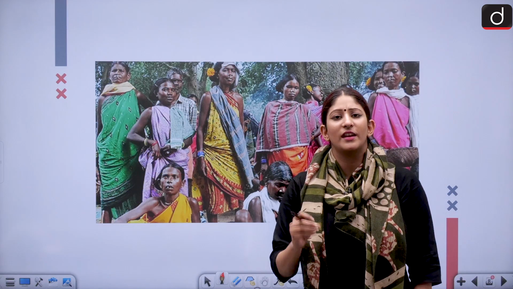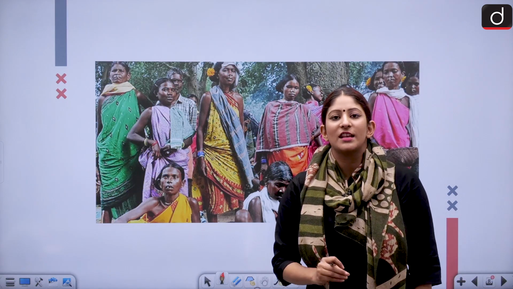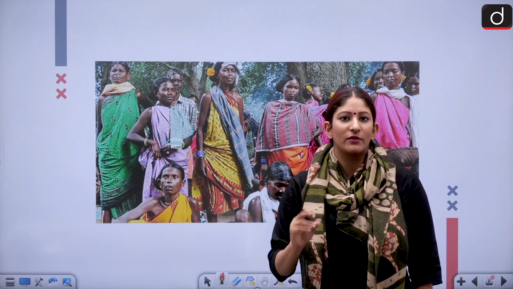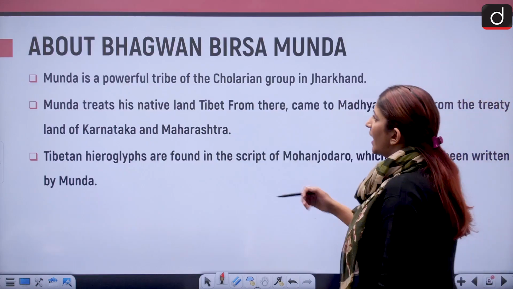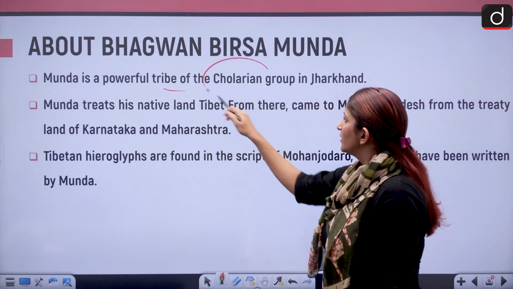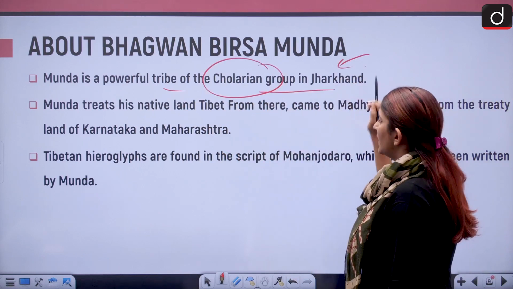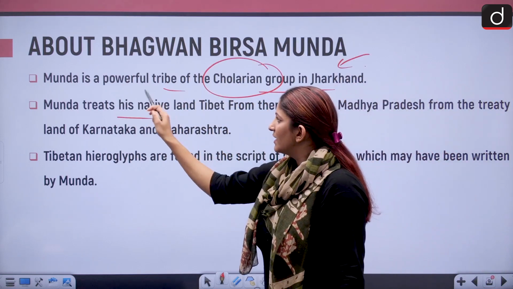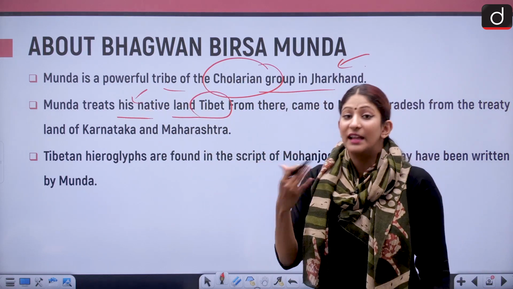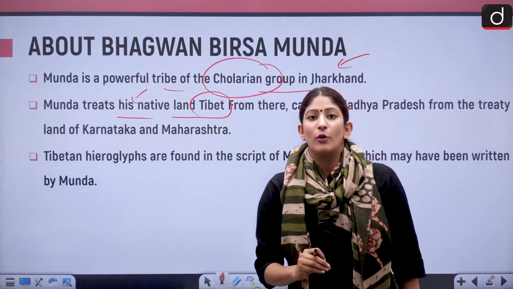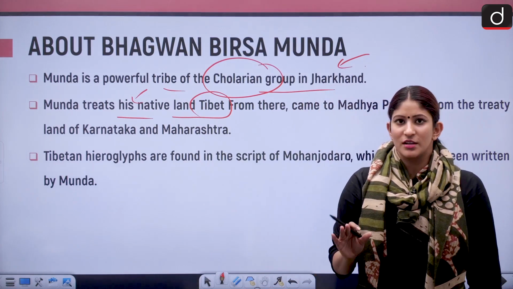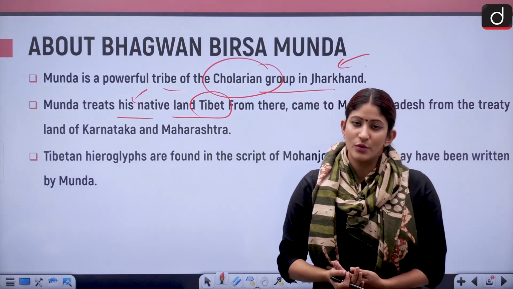Every piece of information is very factual and authentic because it has been taken directly from the government website of Jharkhand. This is a picture of the Munda tribe, a powerful tribe of the Cholarian group in Jharkhand. They treat Tibet as their native land. According to their own folklore, they belong to Tibet, but different researchers have not shown that they actually belonged to Tibet.